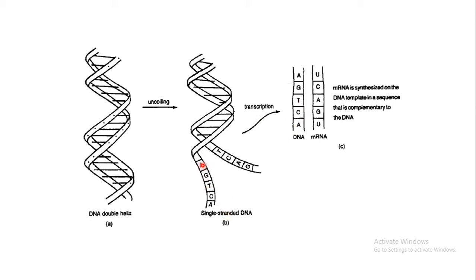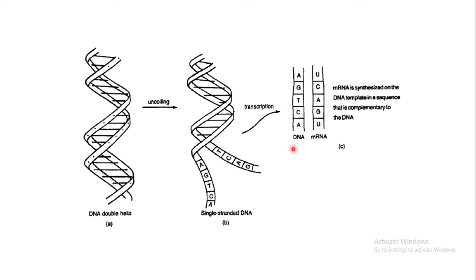So for this one strand of DNA, you can see the sequence A, G, T, C, A. These are the bases, the nucleotides, which are present on a single strand. These bases will code for certain bases on the mRNA.